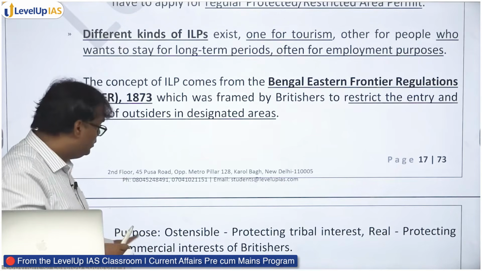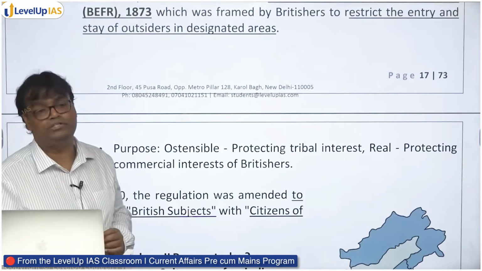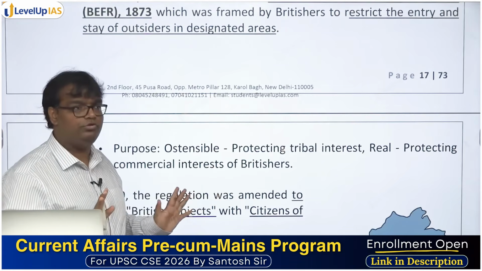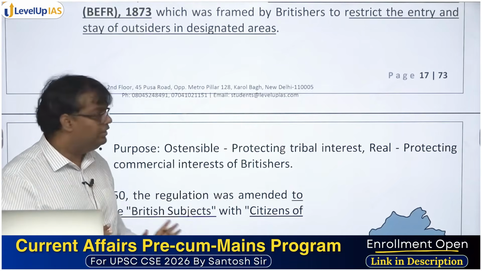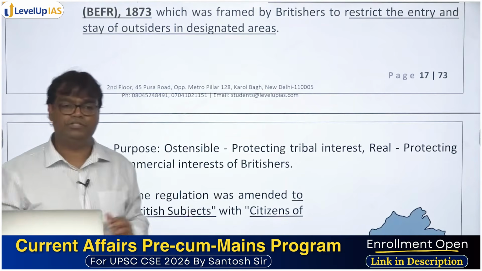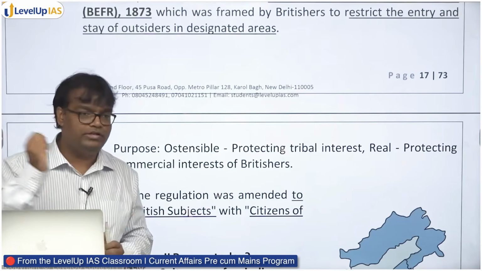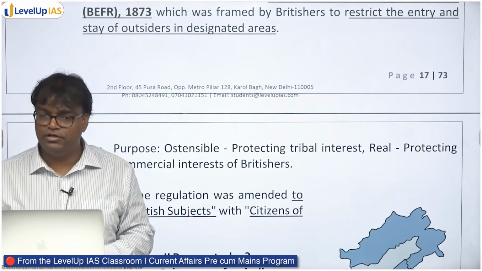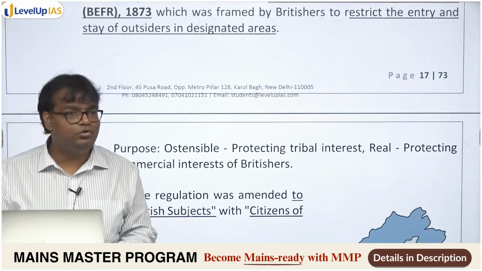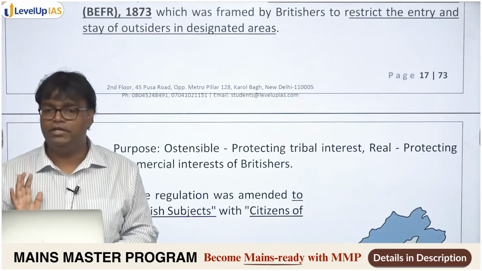Why was that done? For protecting tribal interest. This is what Britishers say. But that was the show करने के लिए argument. Real reason was they wanted to protect the commercial interest of Britishers. If citizens from rest of the country would go there, they will also do business there, they will extract resources from there. The Britishers will not be able to have complete control over the resources and extraction of resources there, and this was the primary reason.